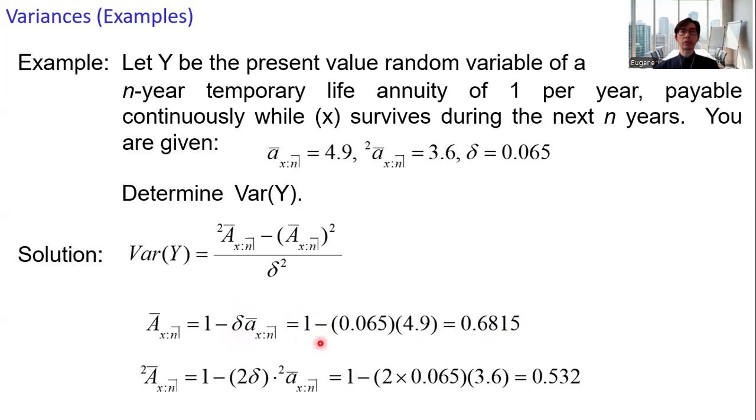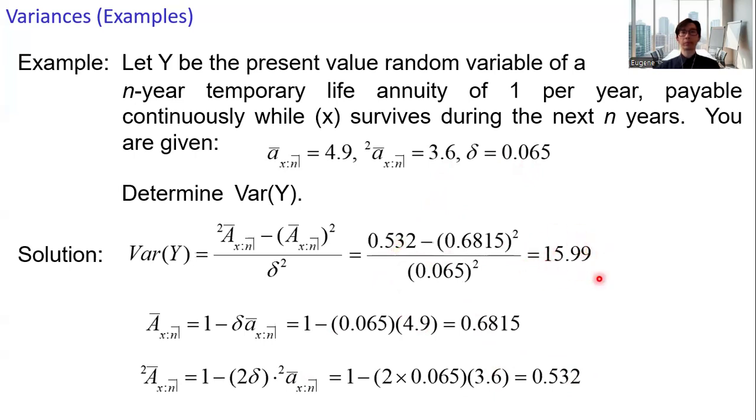We have delta equals 0.065, and the n-year continuous annuity is 4.9. And for the second moment of this insurance, we have 1 minus 2 delta times this, and this is 3.6. And delta is 0.065. From here, we get the variance of y.